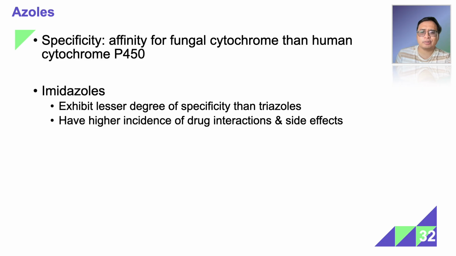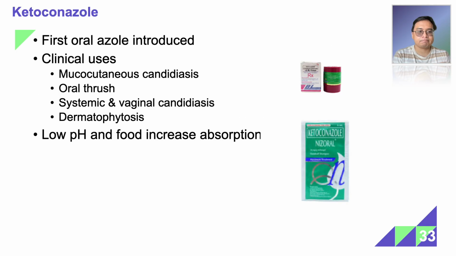If you would remember our mnemonic, Medviga. So ketoconazole in particular, as well as other imidazoles, are cytochrome P450 inhibitors. Right. So ketoconazole was the first azole that was introduced. It's clinically effective for mucocutaneous candidiasis, oral thrush, systemic and vaginal candidiasis, as well as dermatophytosis.